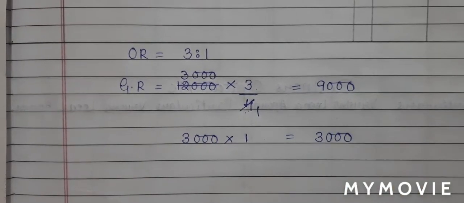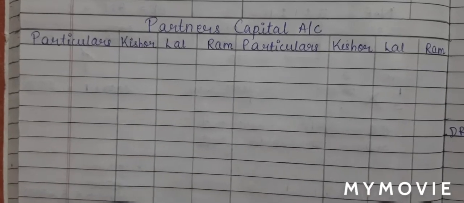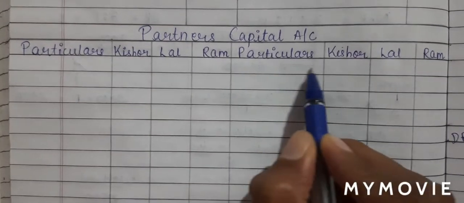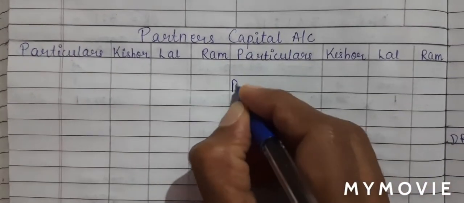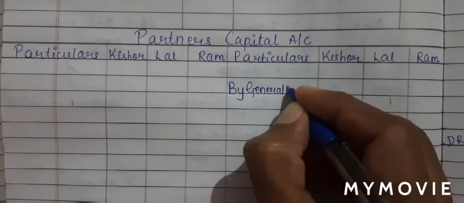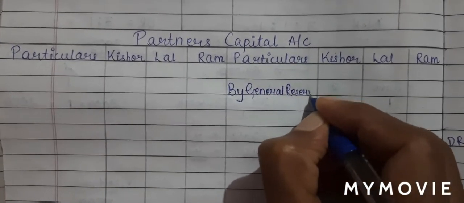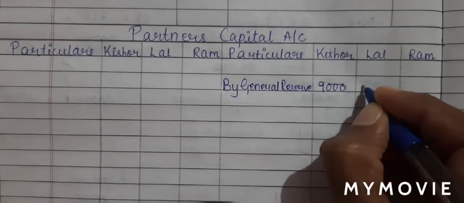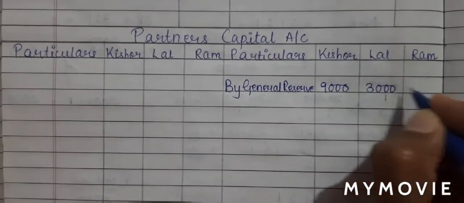Let's put this in our ledger. So in partners capital account, on the credit side, we leave the first line for the balance. In the next line, we'll write by general reserve. For Kishore, it is 9,000 and for Lal, it is 3,000 rupees.